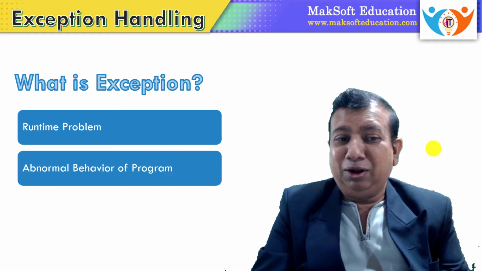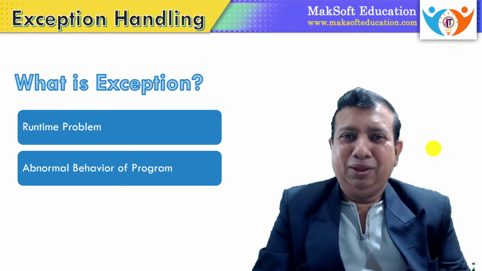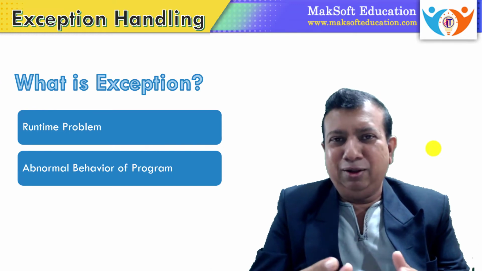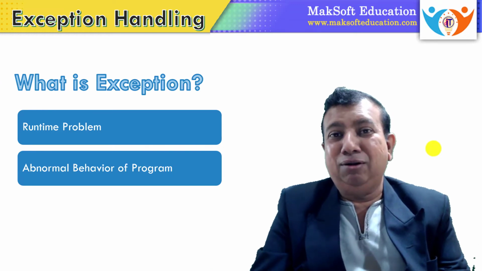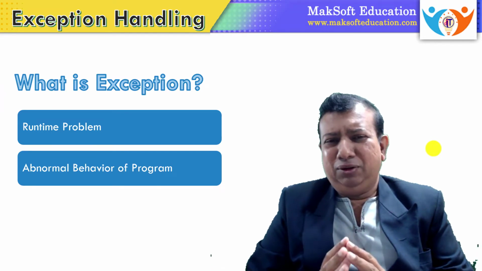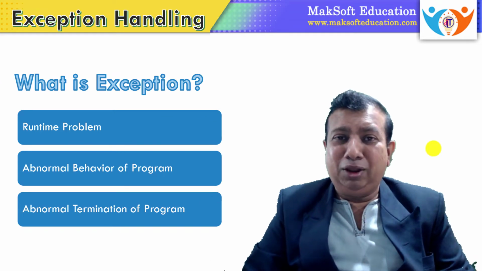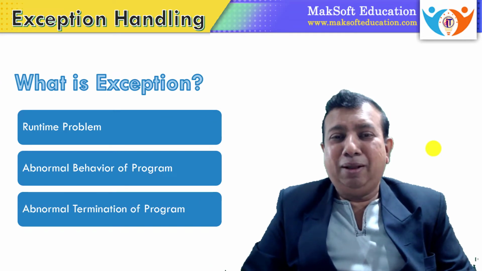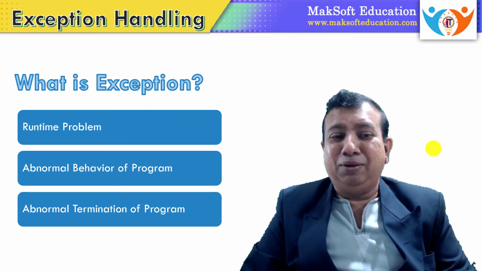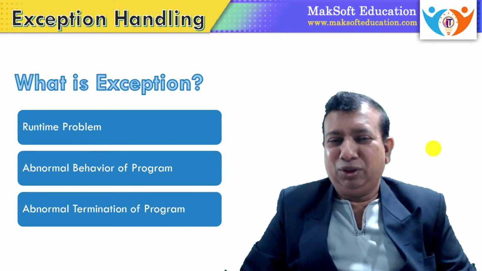So what is an exception? We can say that it is an abnormal behavior of a program. The program is not behaving as per the expectation of the programmer. We are writing code to get something, but at runtime something different happens. That is known as an exception. Another way to define an exception is abnormal termination of the program. Whenever an exception occurs, the program will get terminated. So instead of finishing the entire program, if the program gets terminated in between, then also it is called an exception.